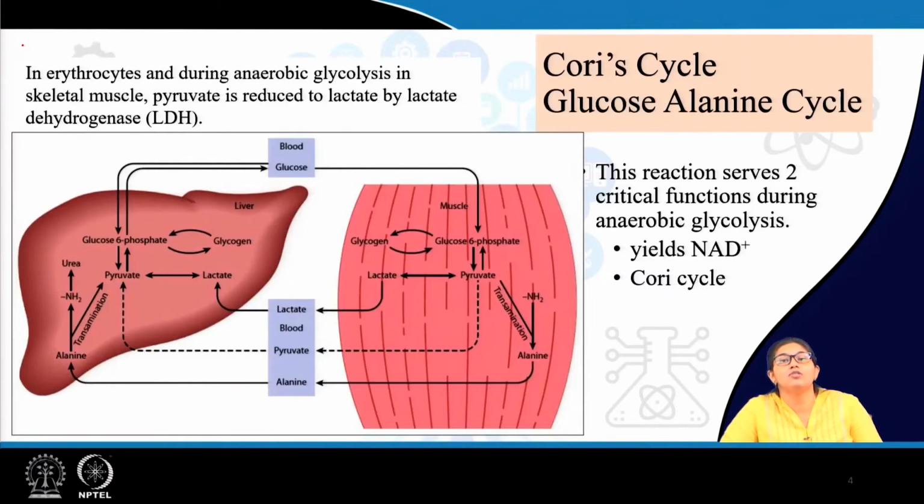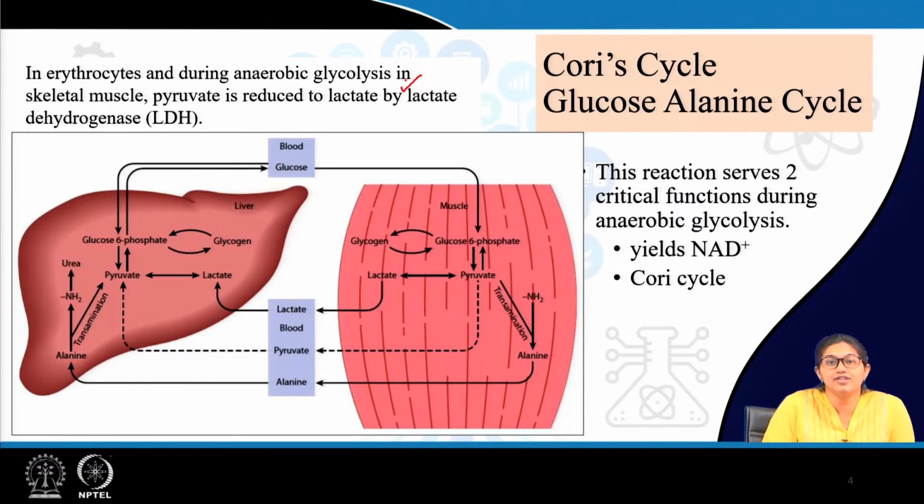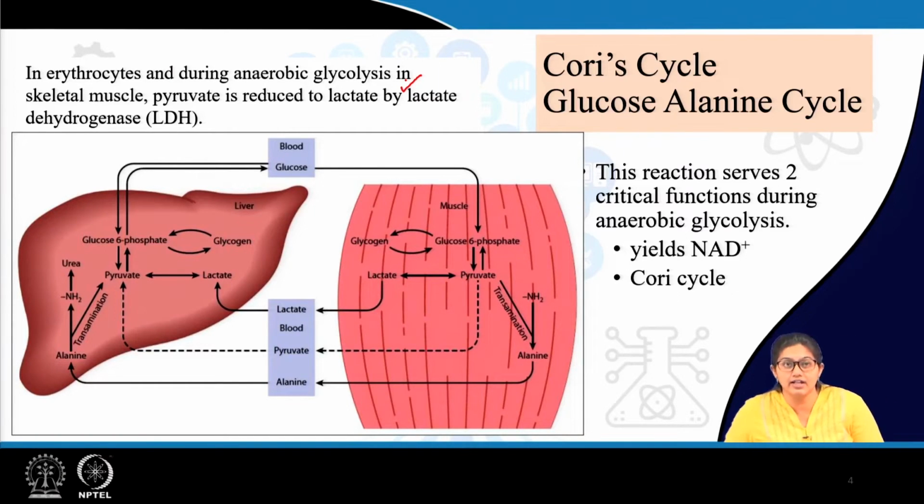Next we will discuss Cori cycle and glucose alanine cycle. Now, regarding these two cycles, the important enzyme is basically lactate dehydrogenase. Now, what happens? In erythrocytes, you know, there is anaerobic glycolysis where pyruvate is converted to lactate. Similarly, in different anaerobic conditions which are very prevalent in skeletal muscle, when there is vigorous exercise, there is anaerobic glycolysis in skeletal muscle, there is formation of lactic acid. So, there is lactic acid accumulation.